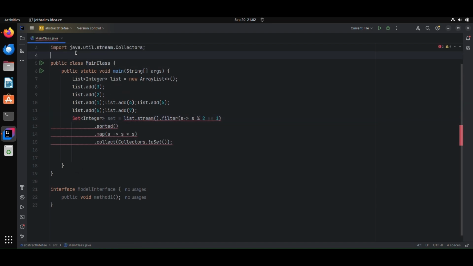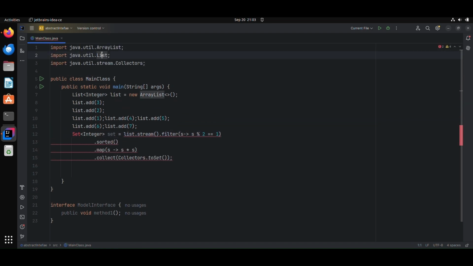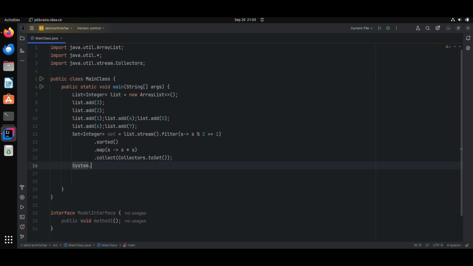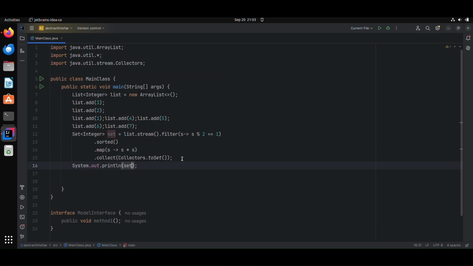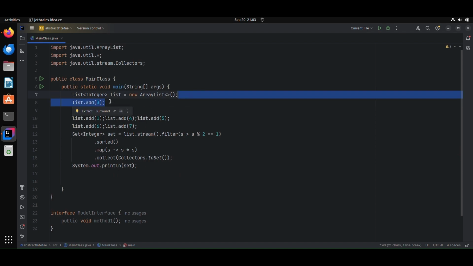Okay, I need to specify the class instead of it. Now I am going to print this set. To understand the use case, I'm going to add duplicate elements to this list.